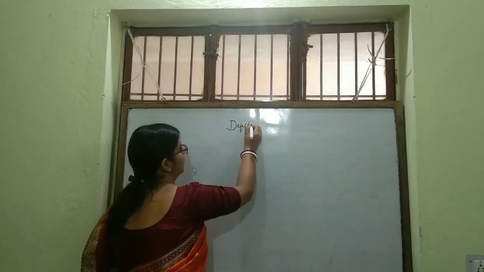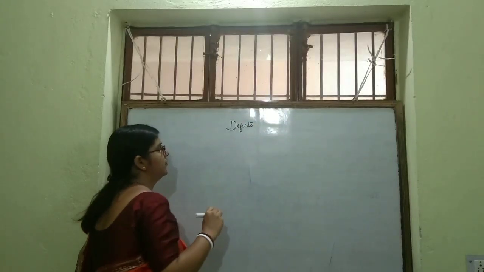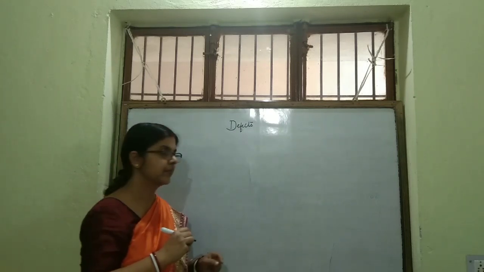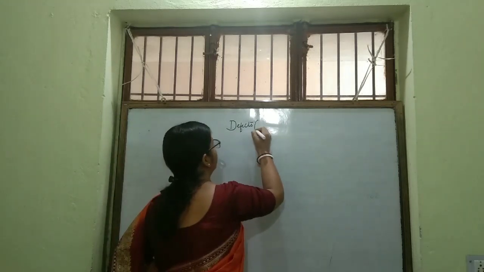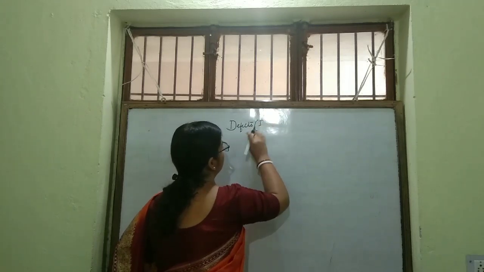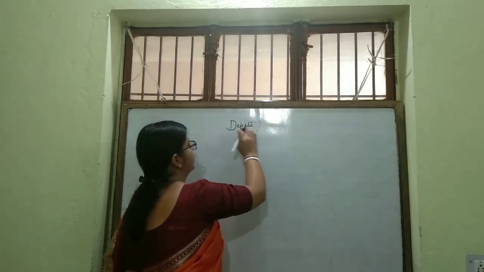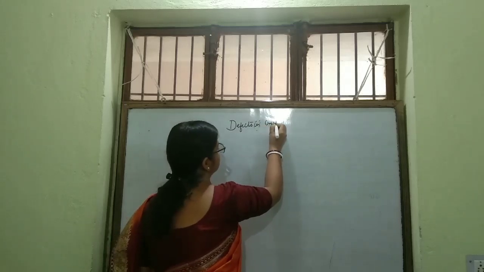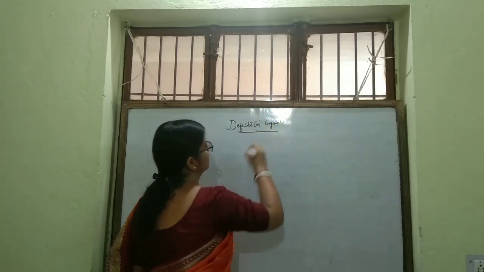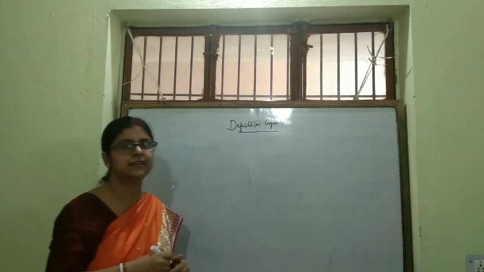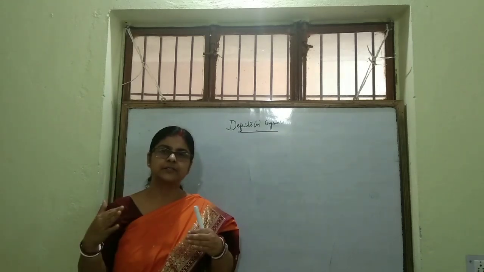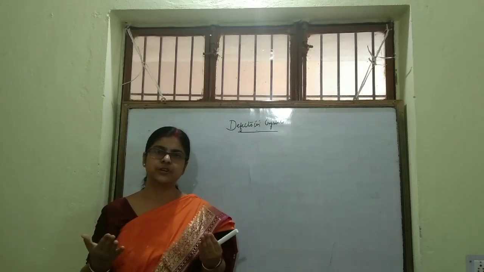Next topic, what I am going to discuss, that is defects. Defects, or you can say imperfection. I am writing defects in crystal. Yes, students, we have learned that in the crystal, the particles are regularly arranged.